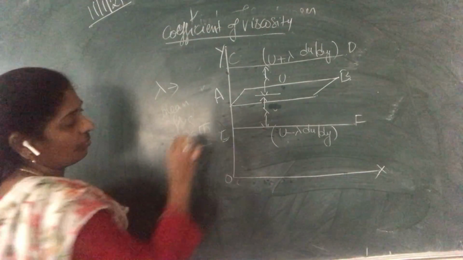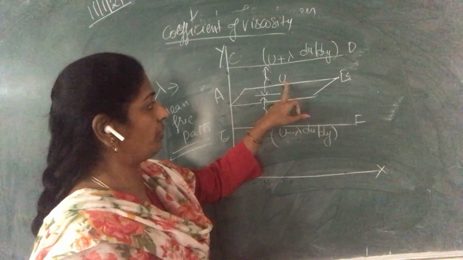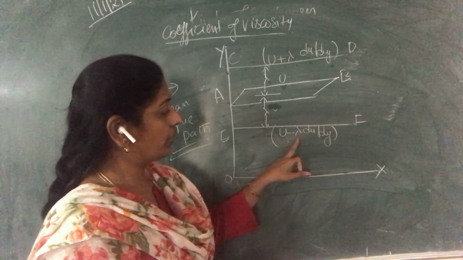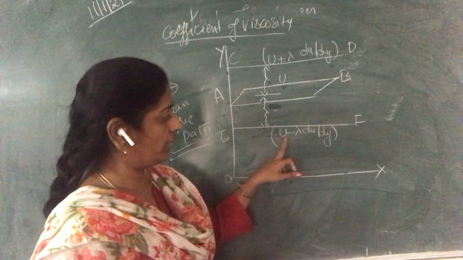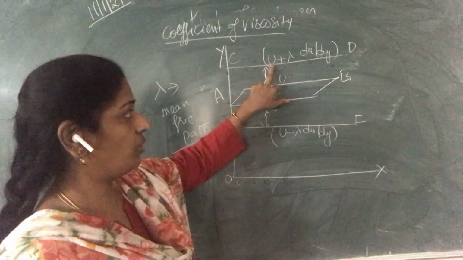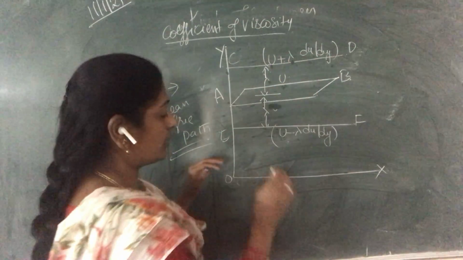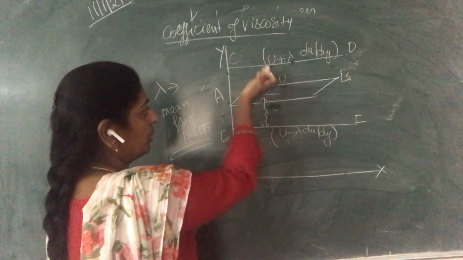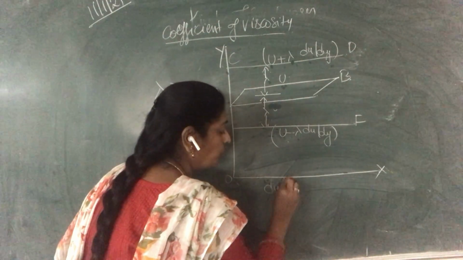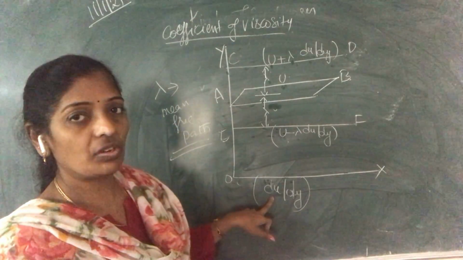As we go from the bottom to the top, the velocity increases at a rate of du by dy, which is our velocity gradient.